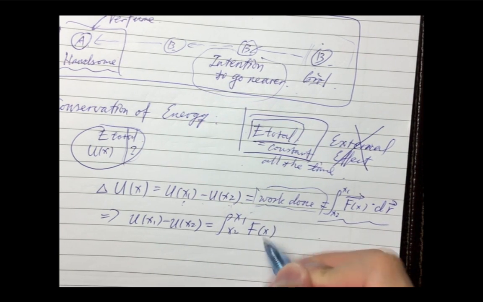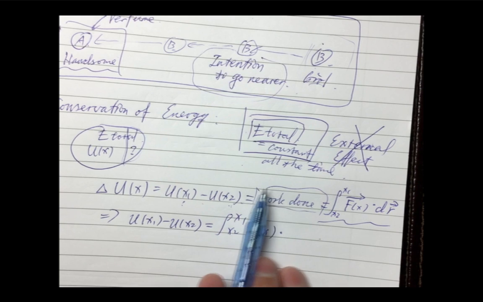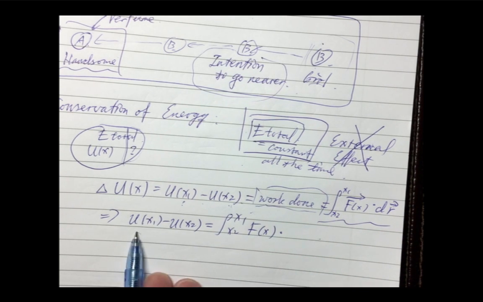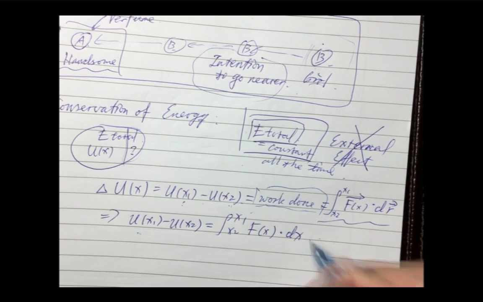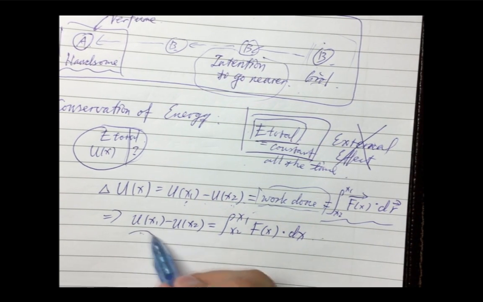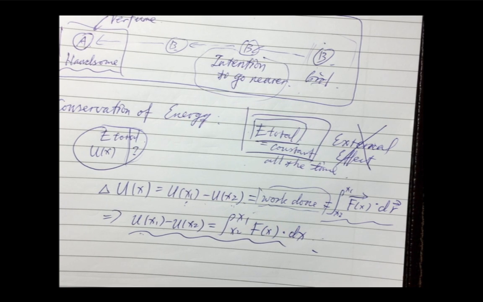So F(x) is the force function, and in this case our displacement is just on the x-axis, so our dr will be dx. So this will be the equation to represent the conservation of energy in this case.